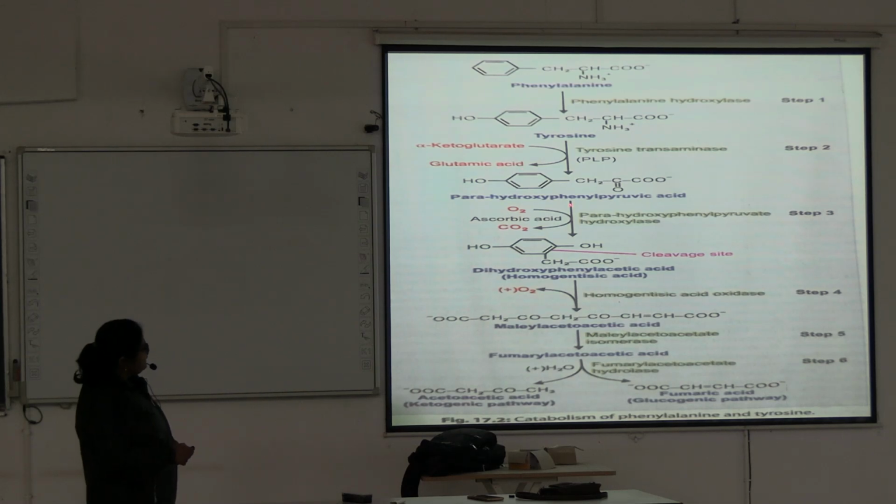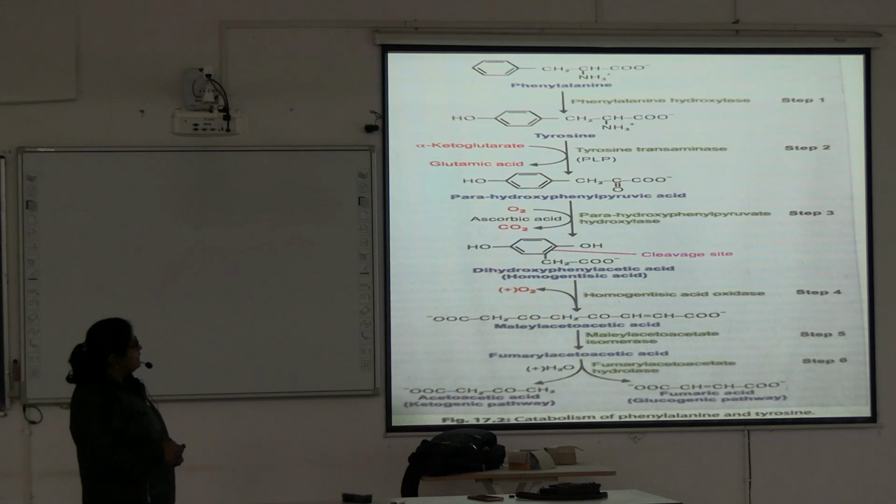And another vitamin, ascorbic acid, is required in the homogentisic acid synthesis step, from para-hydroxyphenylpyruvic acid to homogentisic acid.